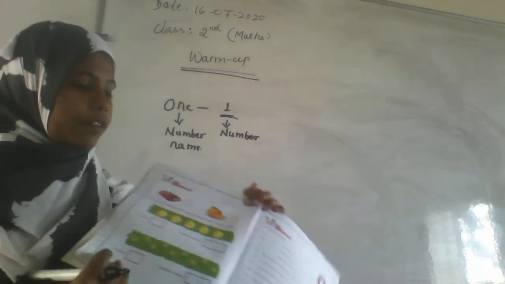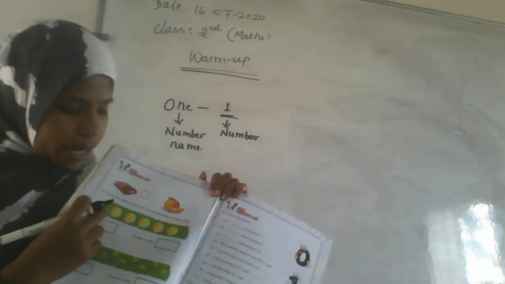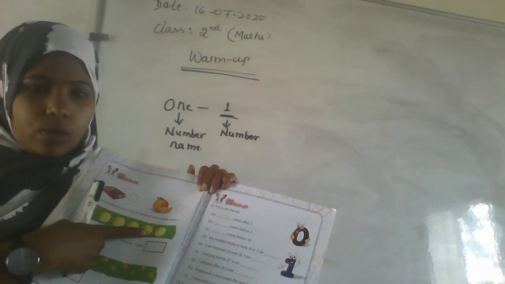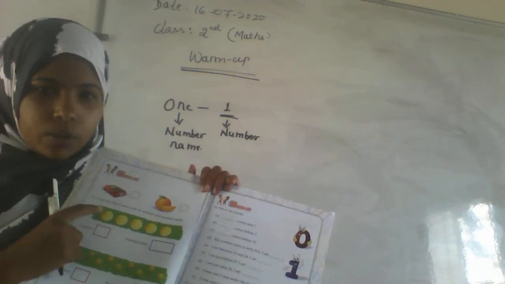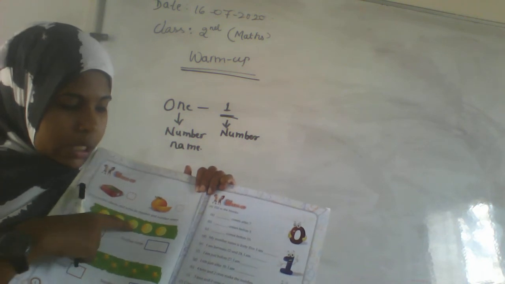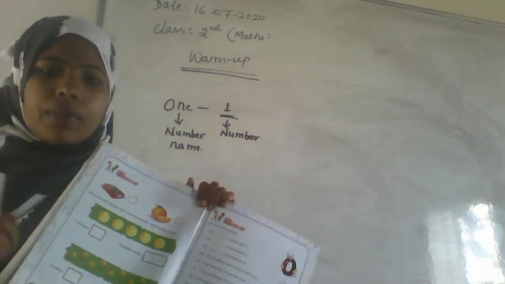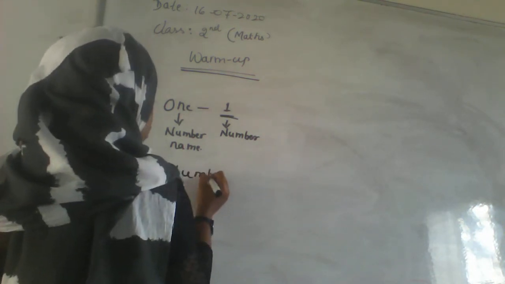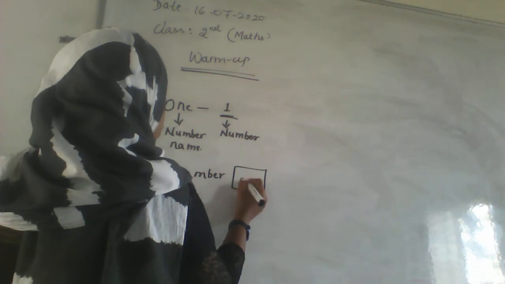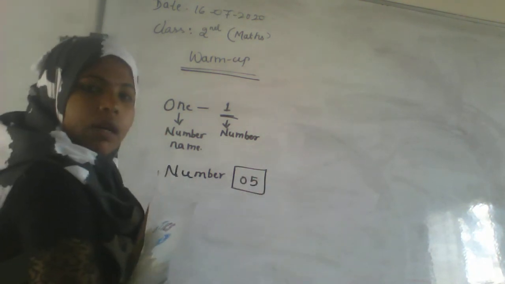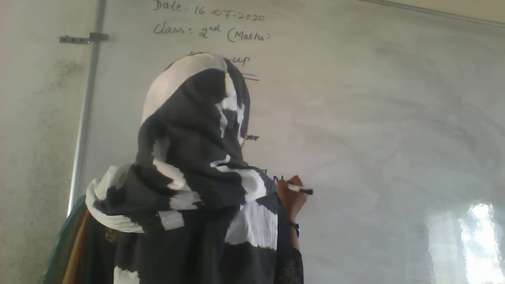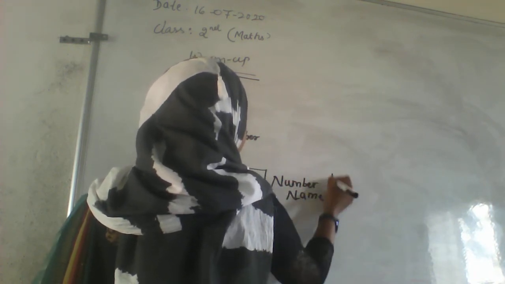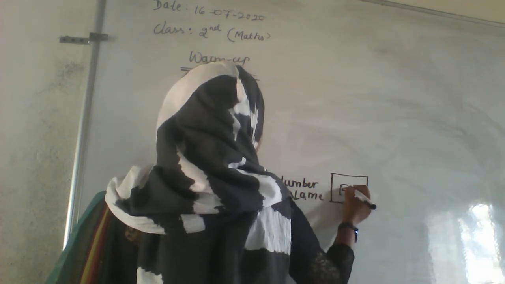Here they have given some smileys. That is 1, 2, 3, 4. Count it. You know the counting of the numbers, right? Count it: 1, 2, 3, 4 and 5. How many are there? Just write the number. They are asking you the number. The number is 5. Okay, the number name is five.